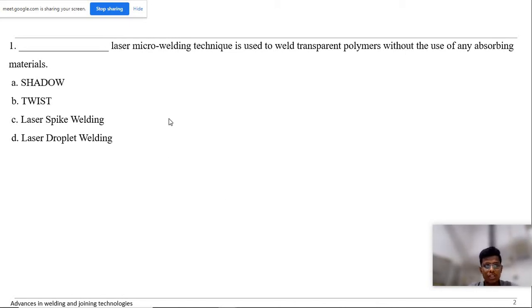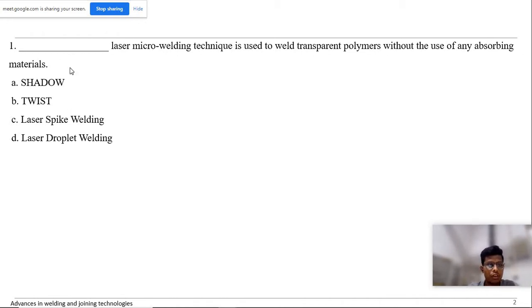So the first question. I'll read it first: dash laser micro welding technique is used to weld transparent polymers without the use of any absorbing materials. As discussed in the class, since it is straightforward, 1B is the answer.